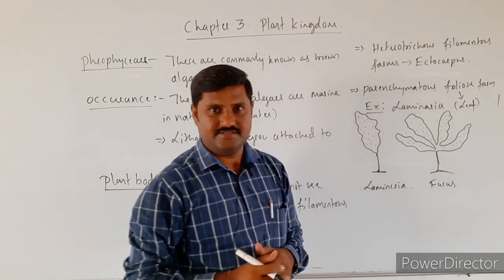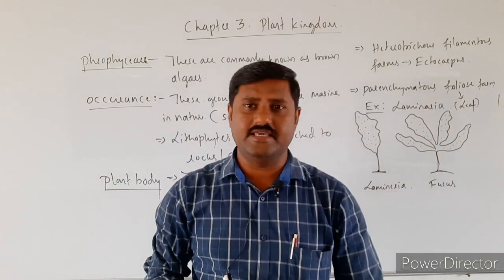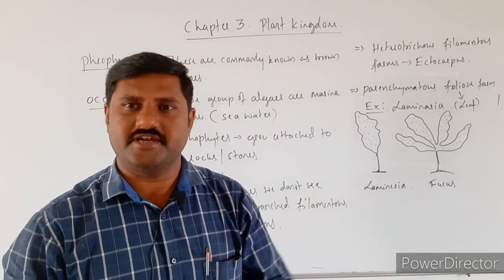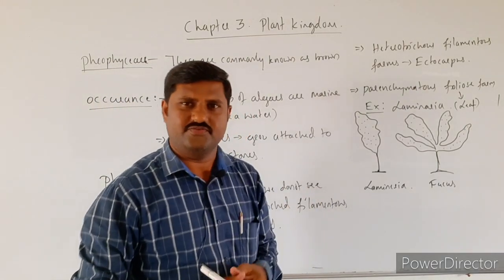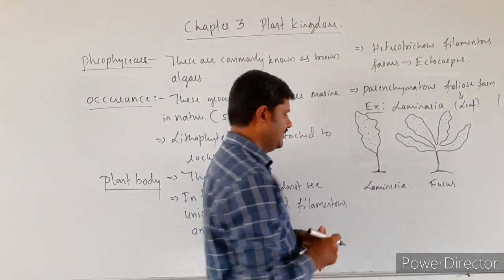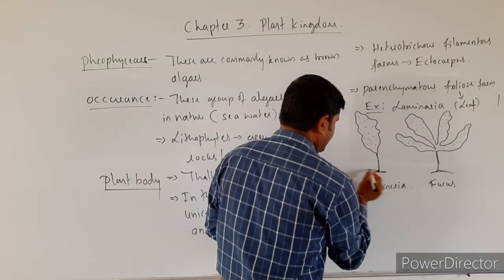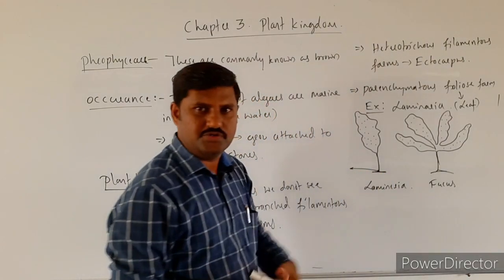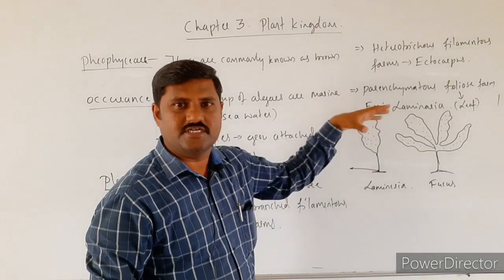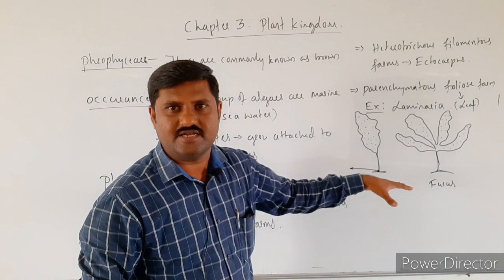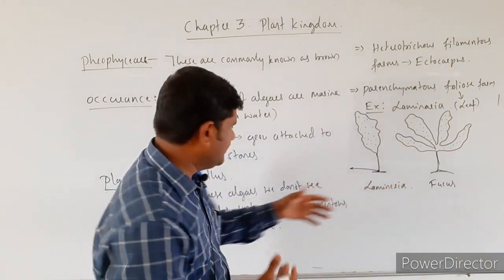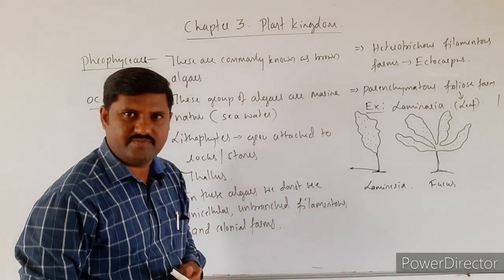So here the body of these algae is differentiated into three major parts. Somewhat differences that we come across here. What are those differences? See here, this part which holds the plant body, which attaches the plant body to one substratum. The substratum may be stone as well as rocks, already I have mentioned.